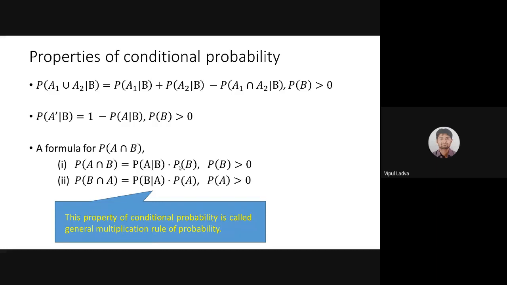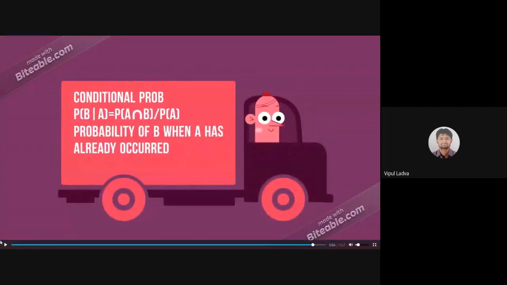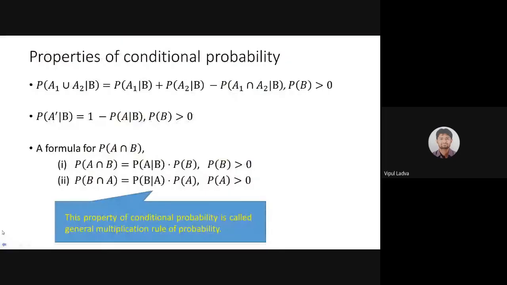Good. So, thank you all. This was our today's discussion related to conditional probability, and we will continue with this once again in our next session. So till then, thank you very much.